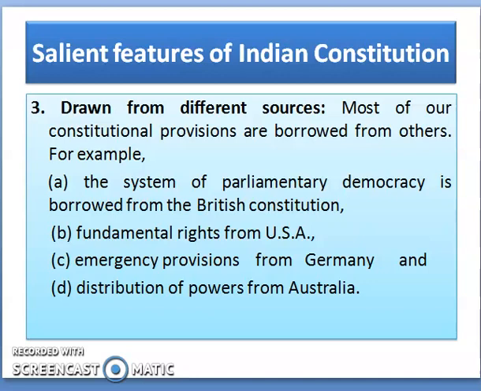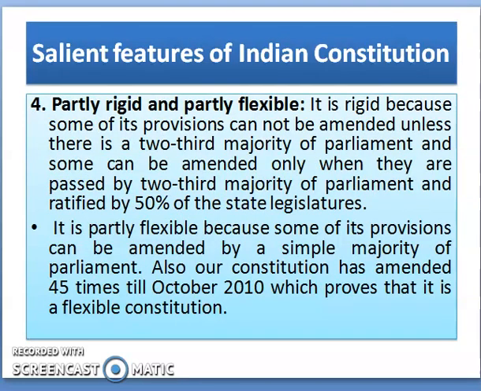The third feature is drawn from different sources. Most of our constitutional provisions are borrowed from others. For example, the system of parliamentary democracy is borrowed from the British Constitution, the fundamental rights from USA, emergency provisions from Germany, and distribution of powers from Australia.